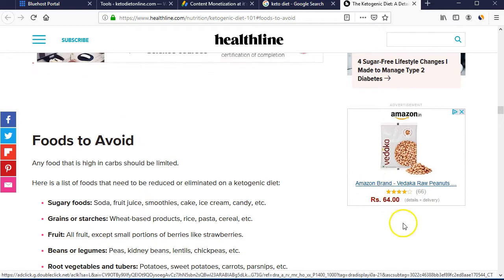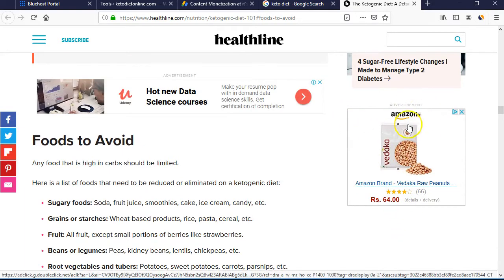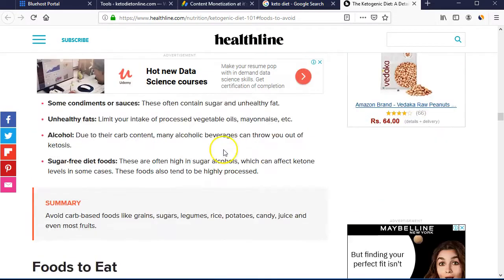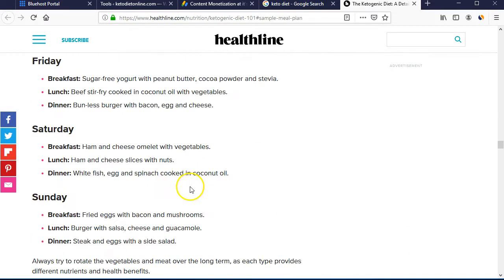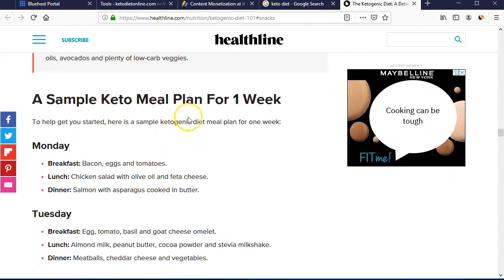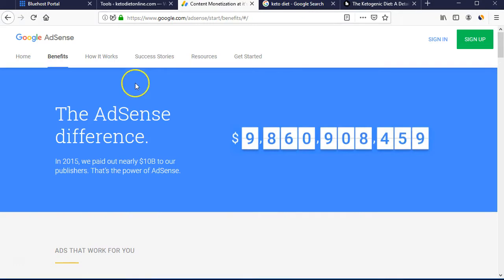Here they are also presenting an advertisement from Amazon.in, and here again a Udemy advertisement. So this is all coming from Google AdSense. They have registered their website under Google AdSense and Google is displaying their ads.